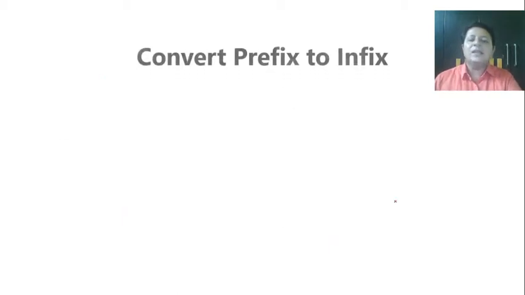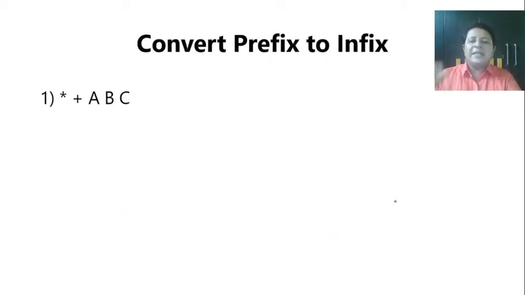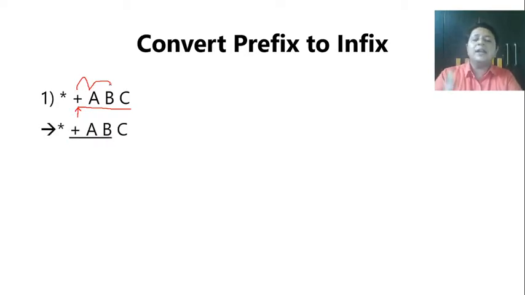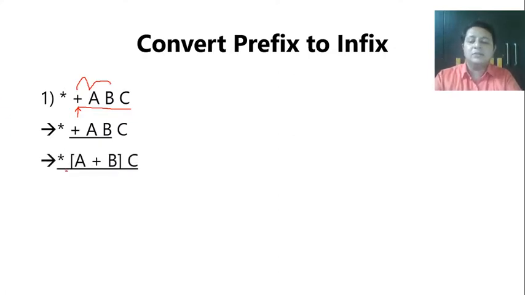Okay, let's see prefix to infix. Same sort of procedure but in the reverse order. So now here what I'll do is start from the end and go up to find the operator. So plus is going to work on A and B. First I'll underline plus A B, so that is already prefix. Convert that to infix: A plus B. And now that is being circled.